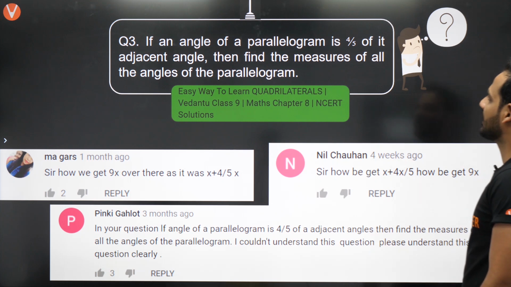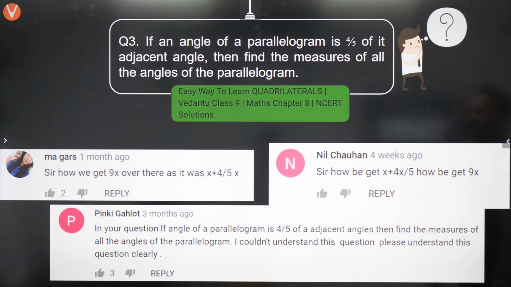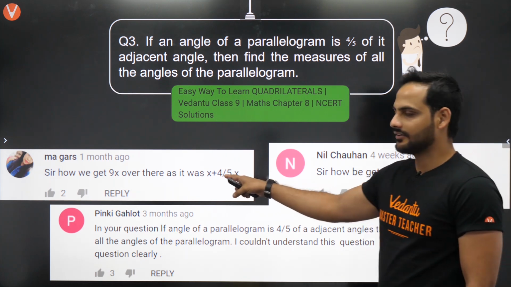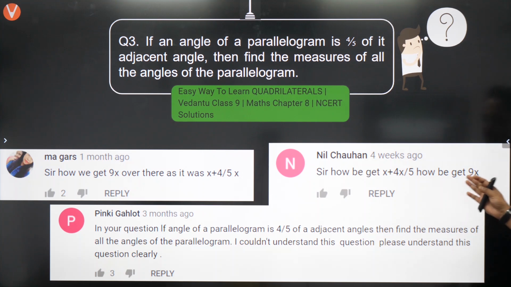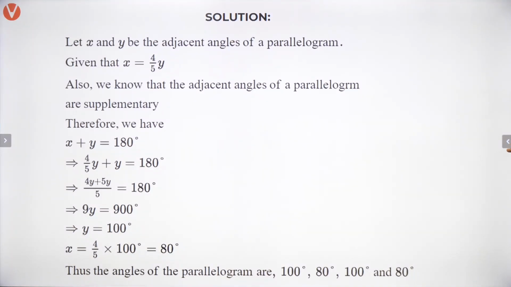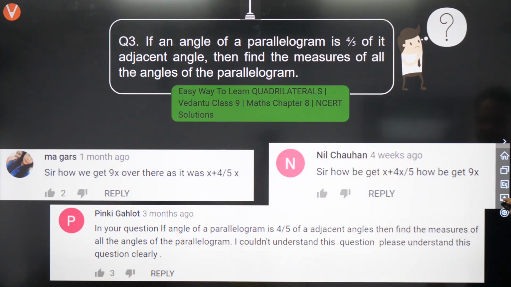If an angle of a parallelogram is 4/5 of its adjacent angle, find the measure of all the angles of the parallelogram. So, answer: sir, how do we get 9x over there, as it was x plus 4/5 x? So beta, this is very easy, na? LCM, a fraction part is there. Okay, how do we get this? So many of you are not focusing properly, beta. Understand this thing, whenever we are doing these questions.